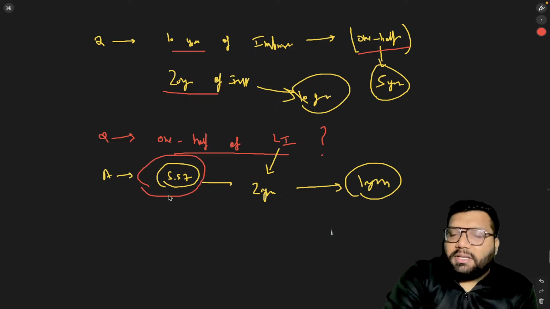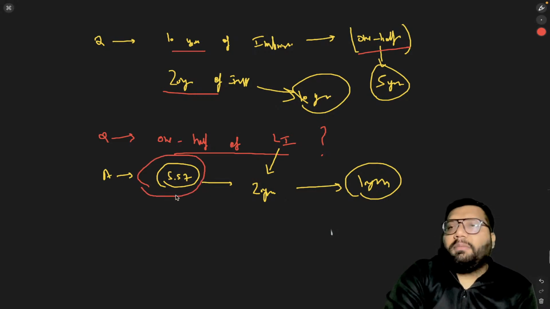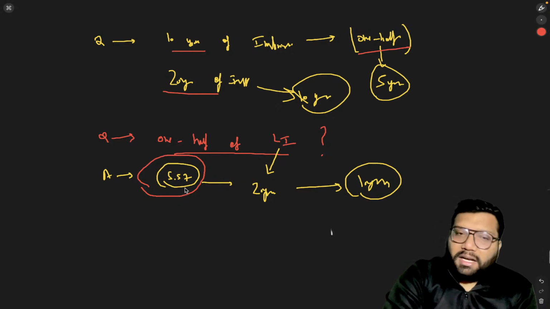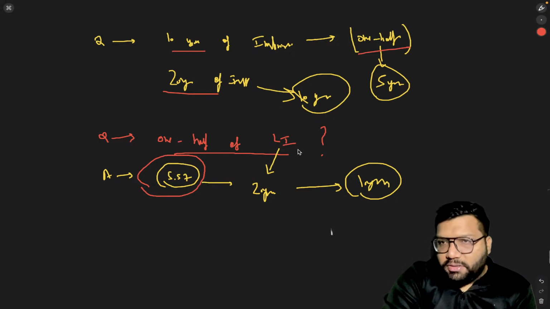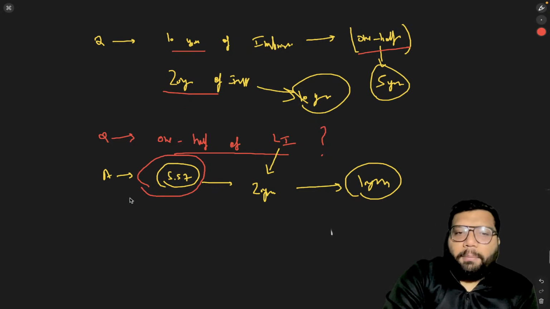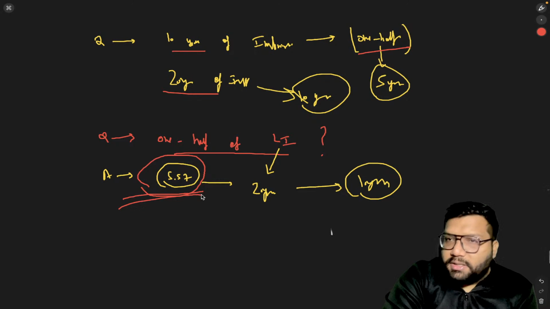But section 57 doesn't state that life imprisonment means 20 years, life imprisonment means till death. The only role of section 57 is to do the fraction. If you need to calculate life imprisonment, if you need to make one half of life imprisonment, then you will apply the concept of section 57.